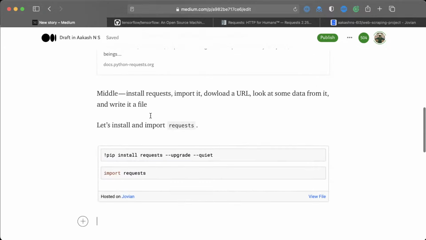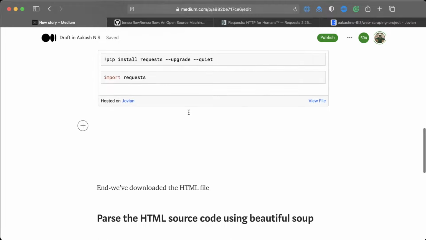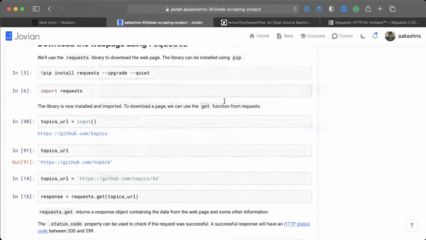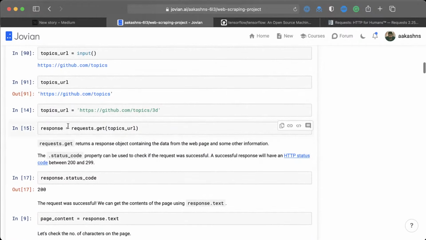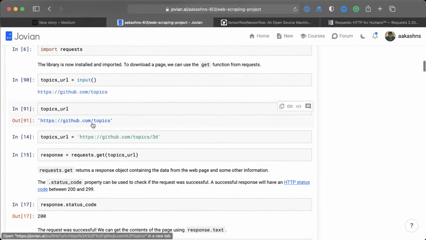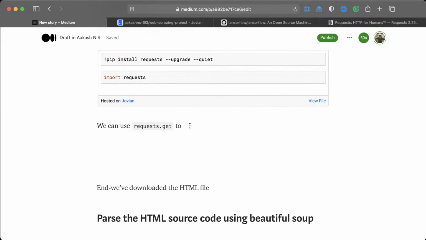Okay, what next? Well, the next step was to download the URL and look at some data from it. So we can use requests.get. I'm just going to describe what is being done next. I'm going to describe that we are going to use requests.get on this topics URL to get some response, and so on. So we can use requests.get to download a web page.